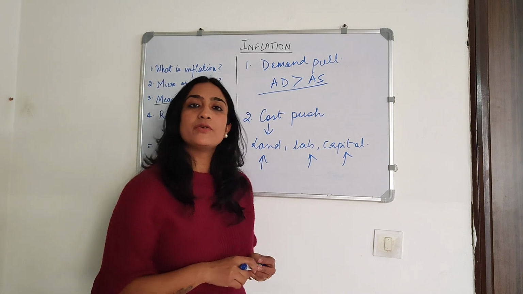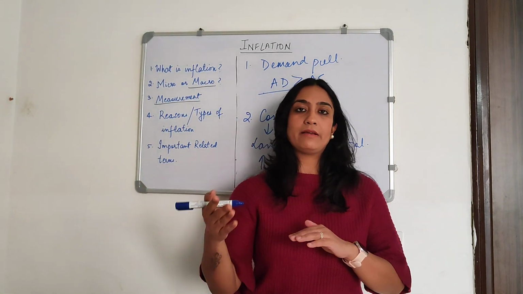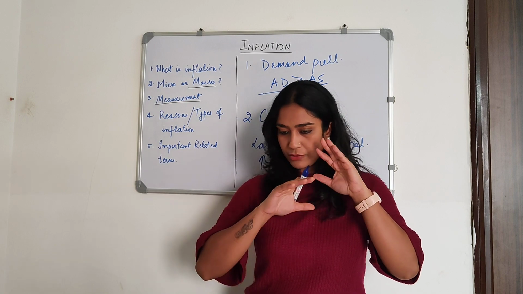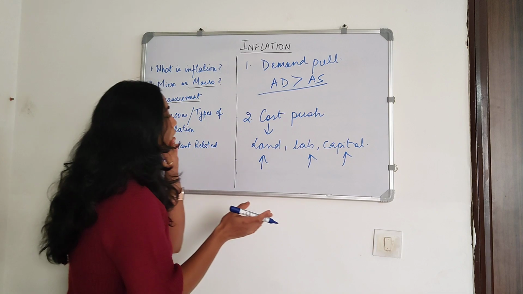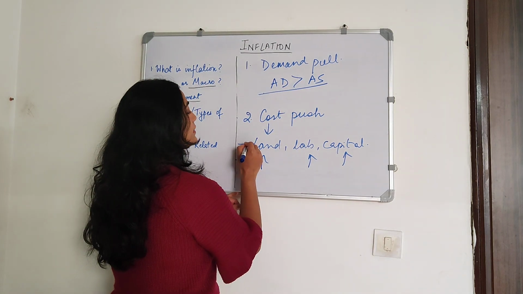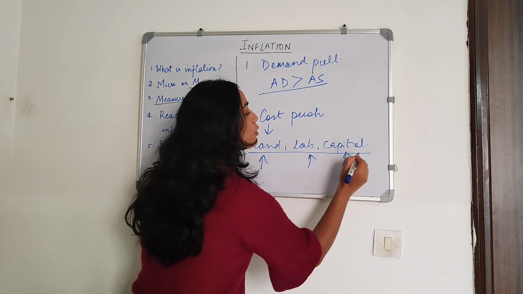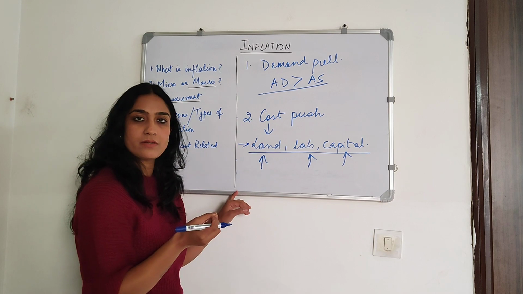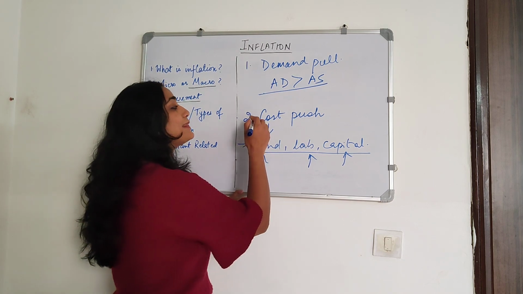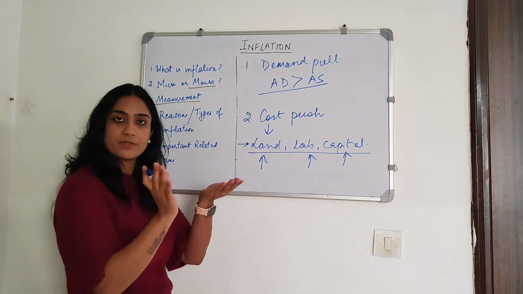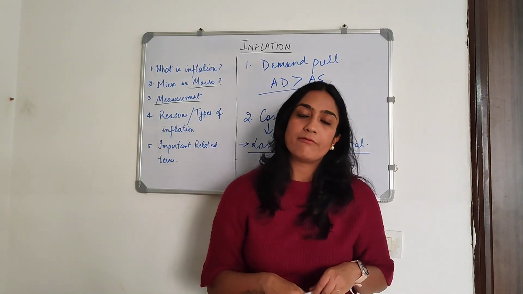And of course, what will the producer do? They will transfer the increase in prices onto the customers. So anything that increases the value or the price of intermediates increases the cost of production, and this increased cost pushes up the prices, and we get cost push inflation.